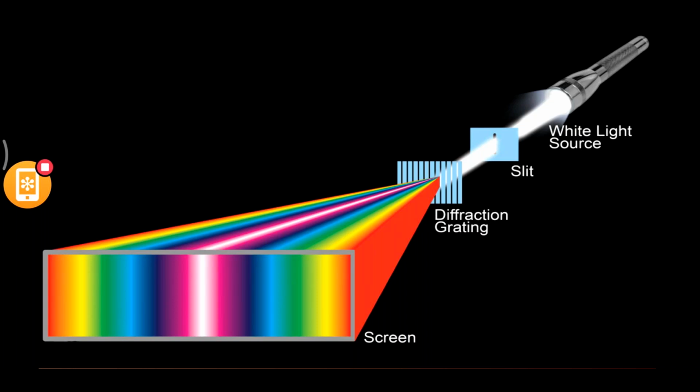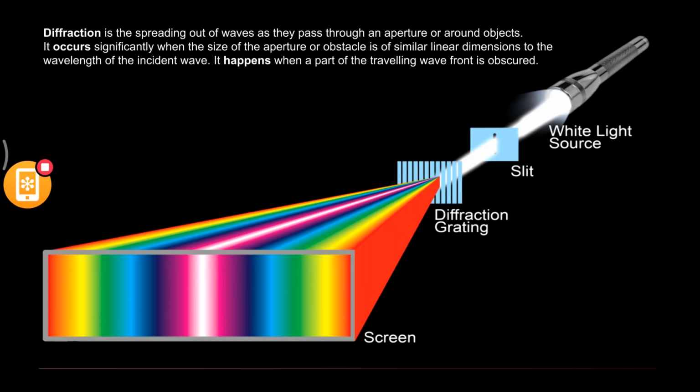It follows a particular pattern of beam, and then it is again sent through a diffraction grating. Now when this is passed, it is again getting split into different colors. What is the major difference between diffraction and dispersion? Yes, there is a difference. When you go through the definition, you will understand.